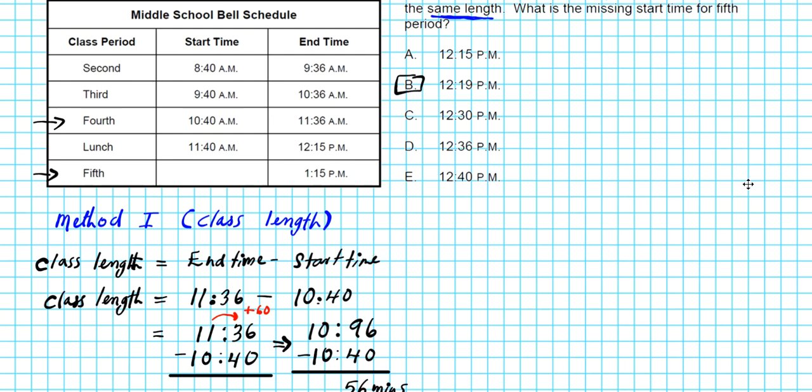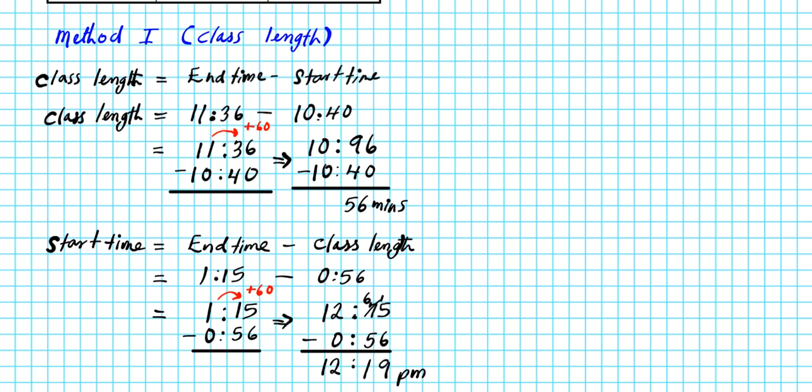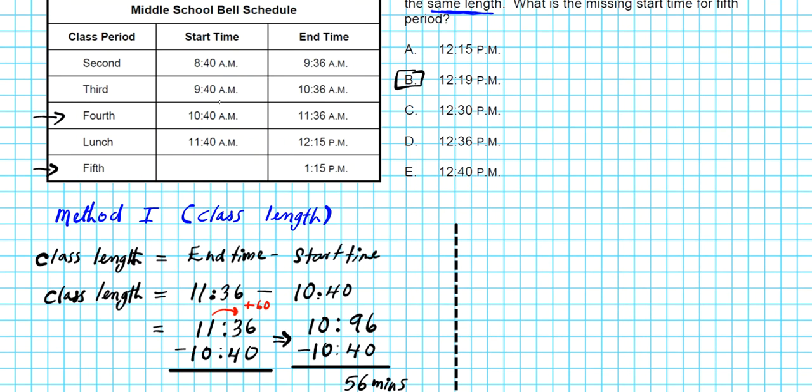Okay, so that's one way of solving this problem, by using the length of a class period and the end time to compute the start time. Now let me show you another method. This is basically carried out by looking at the patterns of the end time and the start time for each period. It even applies to lunch.